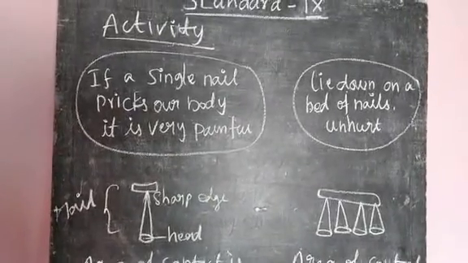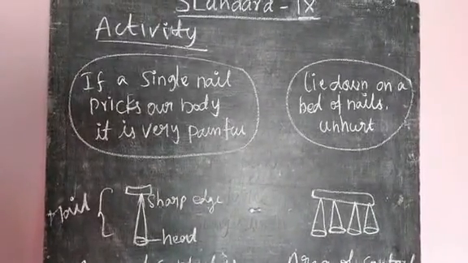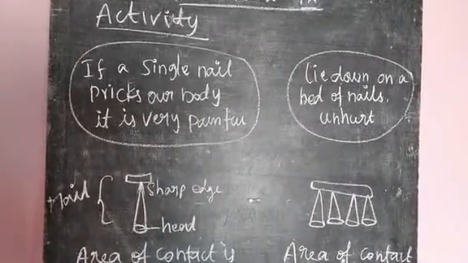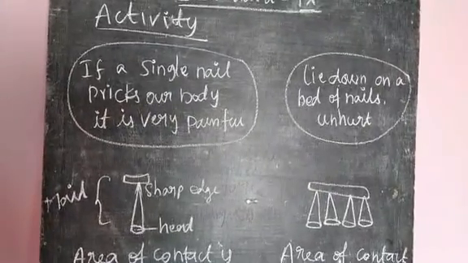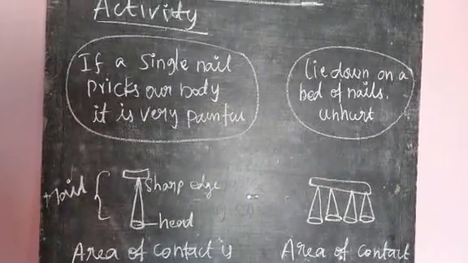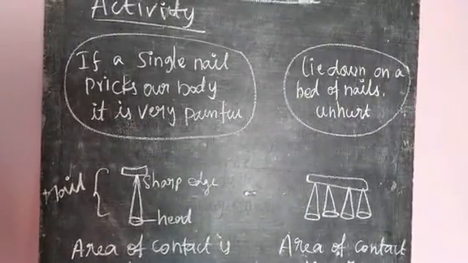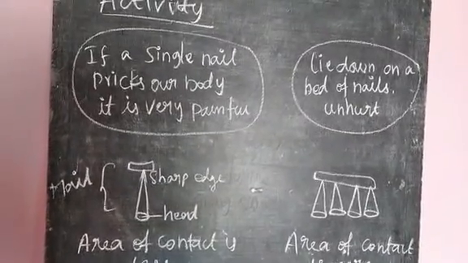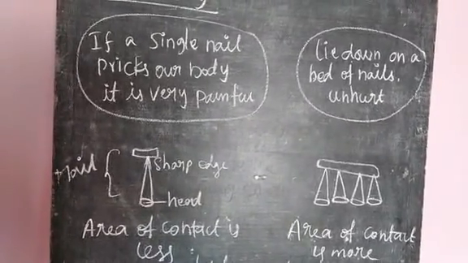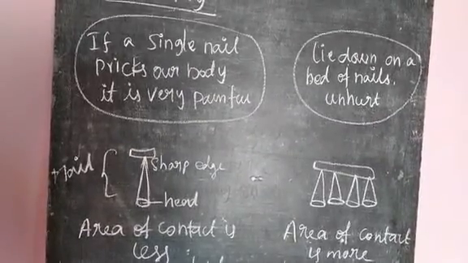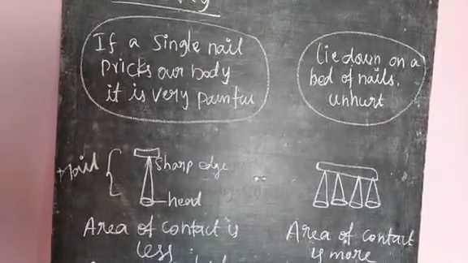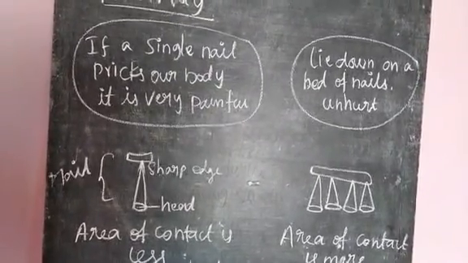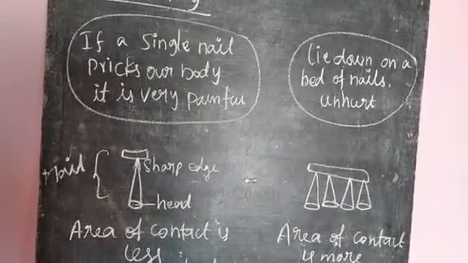Then activity 2. When we lie down near a single nail, it pricks our body, it is very painful. When we lie down on a bed of nails, our body still remains unhurt. Why? It is because of pressure. A nail has two edges, a sharp edge and a flat edge. The sharp edge has very little area of contact. The flat edge has more surface area.